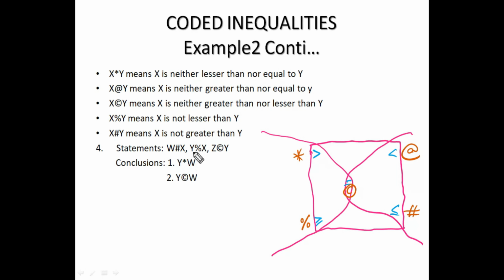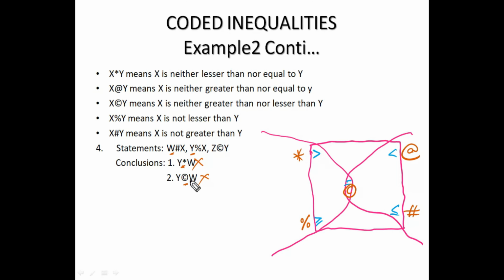Y to W. Y is here, W is here. Y to X, then X to W. Y to X is percentage, but X to W is hash reverse. If we combine percentage with hash reverse, it is again percentage, the result will be percentage only, but the given is not percentage, so it does not follow. Then Y to W is also not percentage, so it also does not follow.